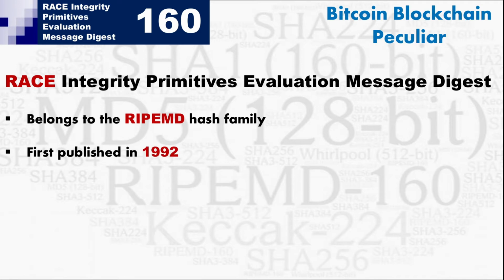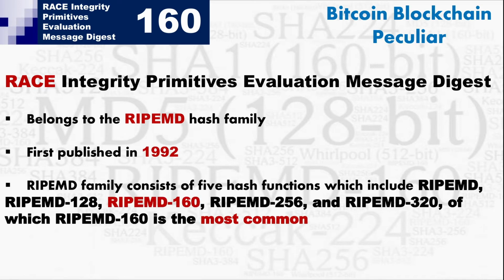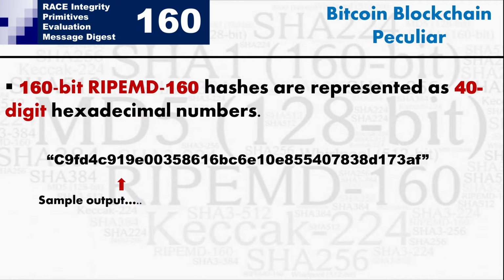It was first published way back in 1992, and again it has got 5 hash functions, of which RIPEMD-160, that is used in the Bitcoin blockchain, is most dominantly used. So the 160-bit RIPEMD hashes, unlike SHA-256, which is represented by 64-digit hexadecimal numbers, are represented by 40-digit hexadecimal numbers, and the sample output is seen as shown on the slide.